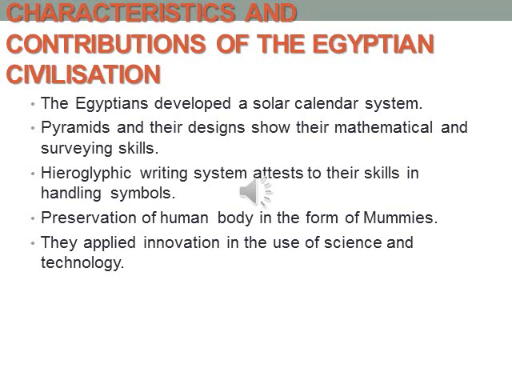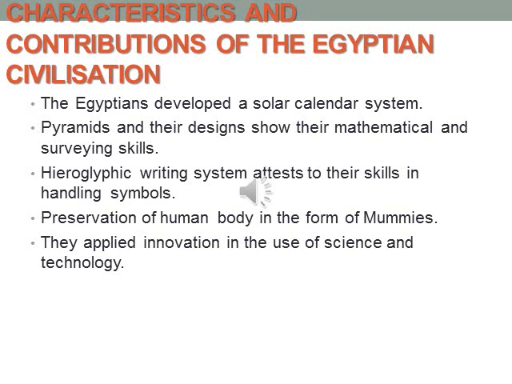Then they applied innovation in the use of science and technology. Apart from that, they have a lot of literary works which include mathematics, astronomy, medicine, magic and religion. And also we have books and knowledge about their technique, their knowledge in science and technology. So these are the contribution and the characteristics of Egyptian civilization.